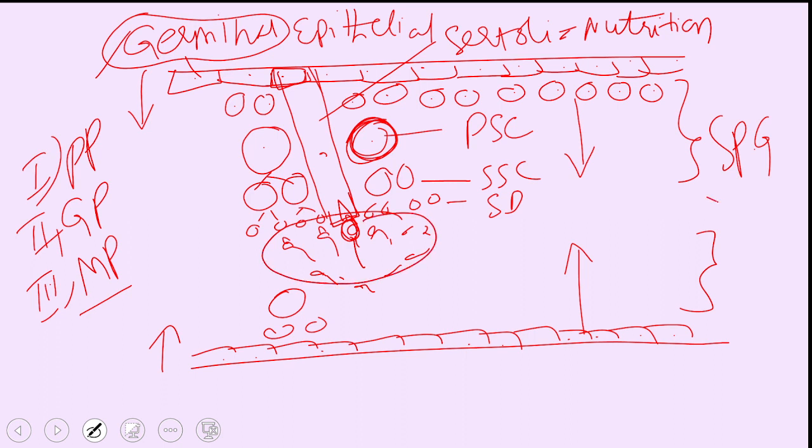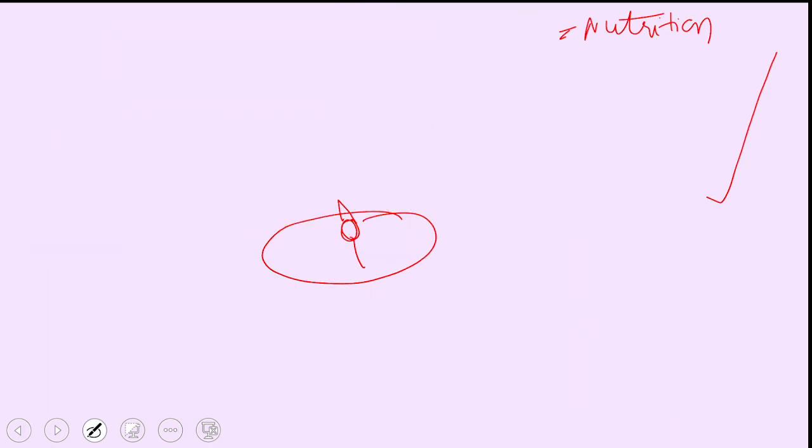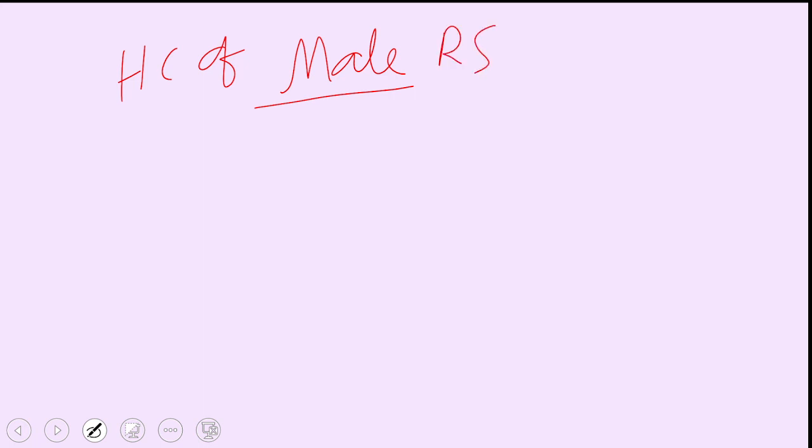And this entire process is under the control of hormones. Let us see the hormonal control of reproduction in mammals with respect to the male reproductive system. So, hormonal control of the male reproductive system. There is a first endocrine gland which is responsible for this, that is called, sorry, hypothalamus.